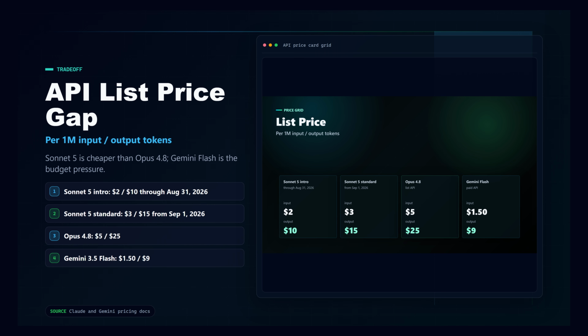On price, Sonnet 5 has a real advantage. Through August 31, 2026, Anthropic's intro API price is $2 per million input tokens and $10 per million output tokens. After September 1, it moves to $3 and $15. Opus 4.8 is $5 and $25. Gemini 3.5 Flash is even cheaper at $1.50 and $9.